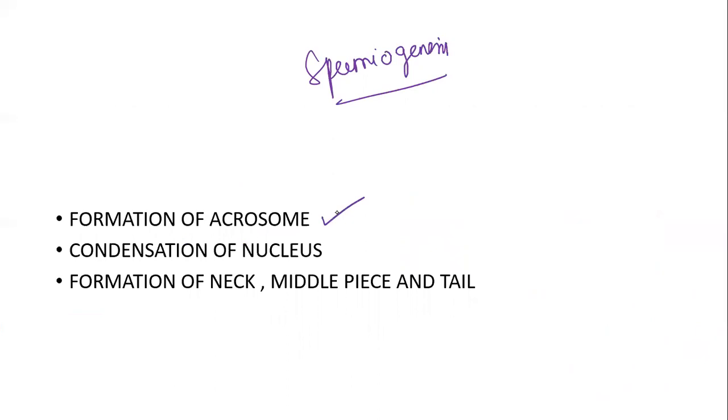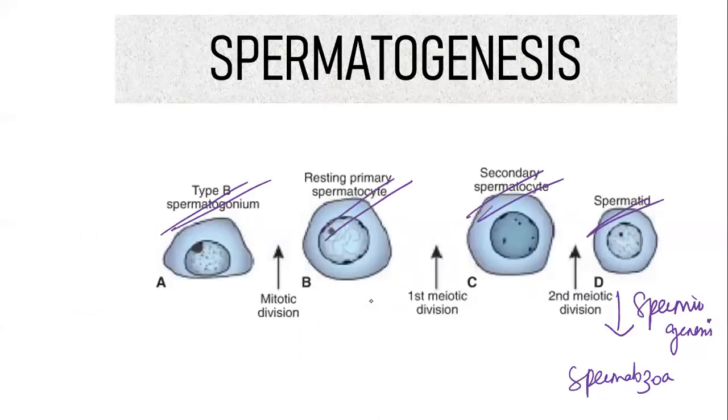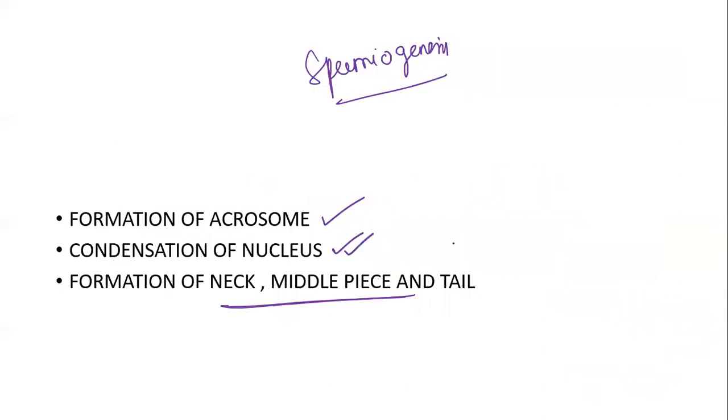As you all know, a sperm will contain an acrosome, then you will have neck, body and tail. So you have formation of acrosome, then condensation of the nucleus, then formation of the neck, middle piece and the tail. So there is complete maturation of the structure. This is what is called spermiogenesis.